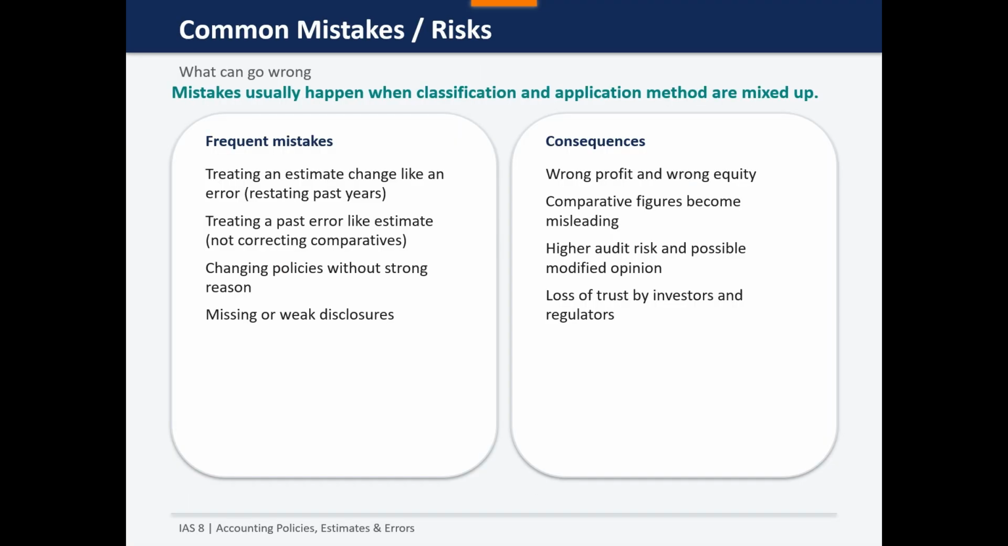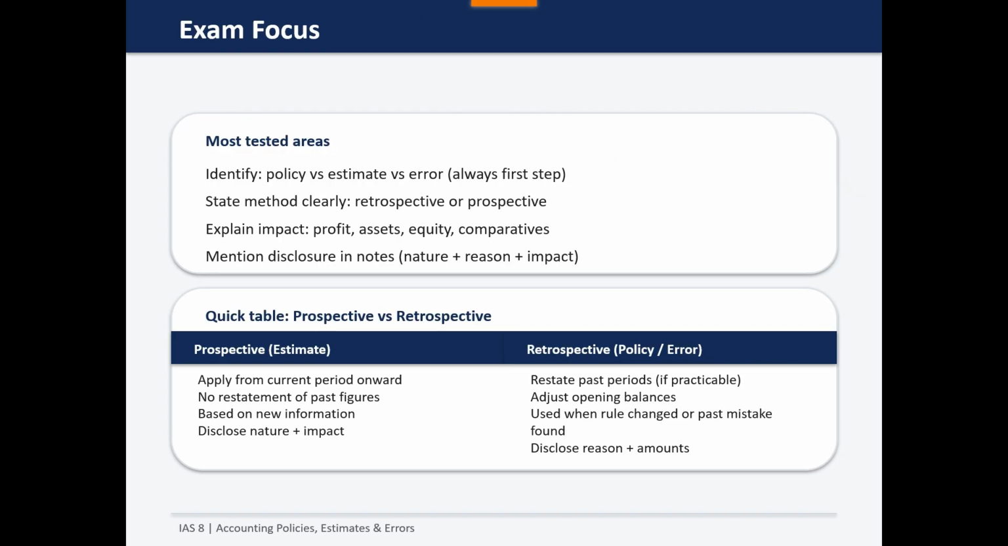Let's discuss what common mistakes are usually made. Common mistakes include treating estimate changes as errors, changing accounting policies without a valid reason, and failing to disclose changes properly. These mistakes can result in wrong profit, wrong equity, and other issues. Always start by identifying whether it's a policy, estimate, or error. Then clearly explain whether the treatment is retrospective or prospective.